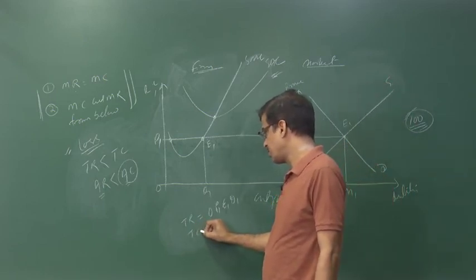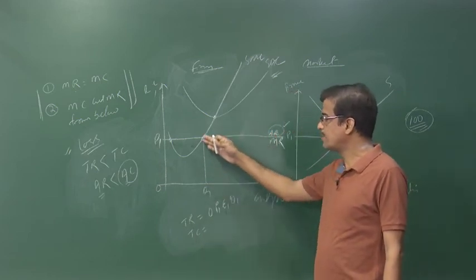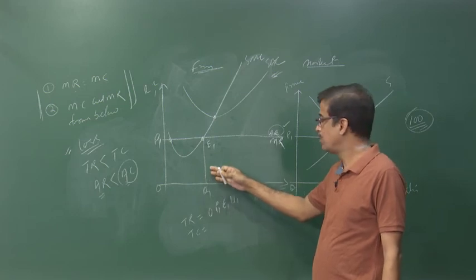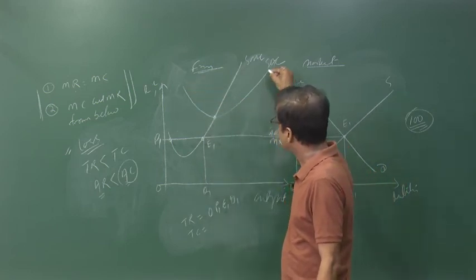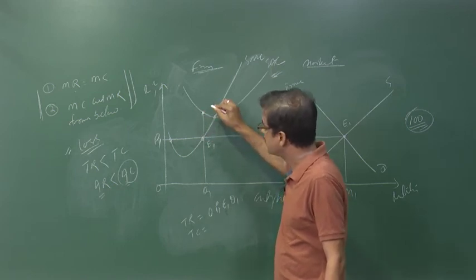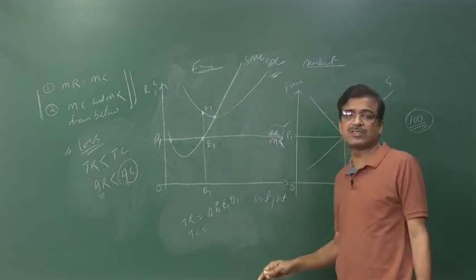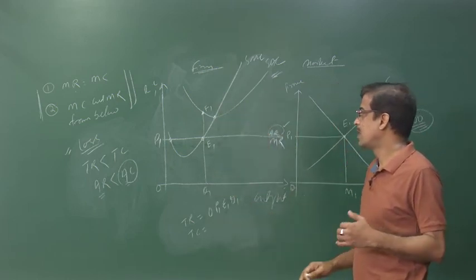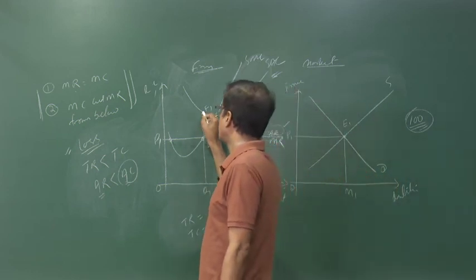Now, to find out the cost, we drop the perpendicular from the equilibrium point until it meets the average cost. In order to meet the average cost, this is the average cost. Now, we have to extend that line until it meets the average cost. So, this is the point F1. So, F1Q1 is to be considered as the cost per unit. I mean, F1Q1 is the cost per unit, so how much will the total cost be?